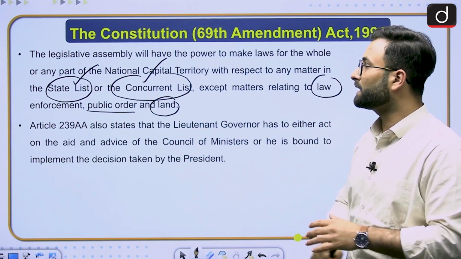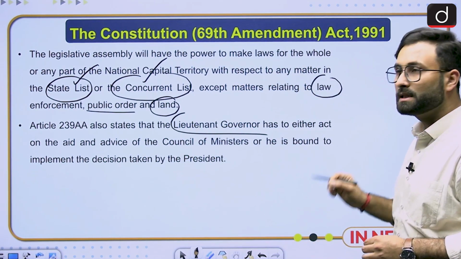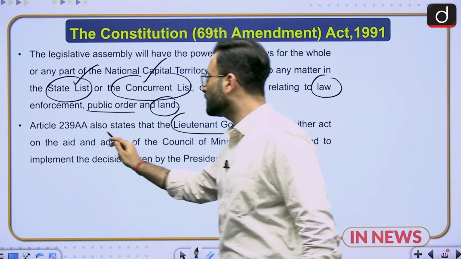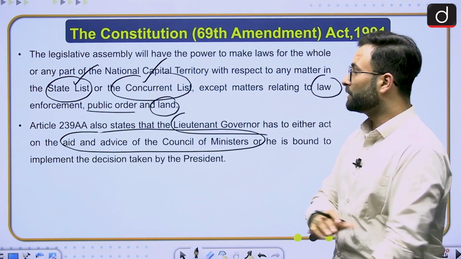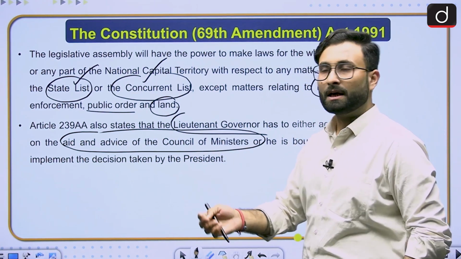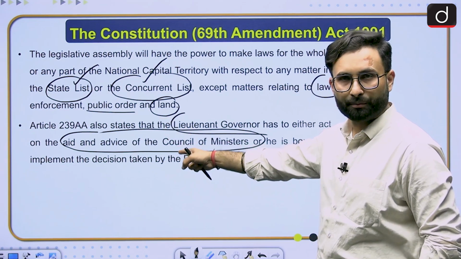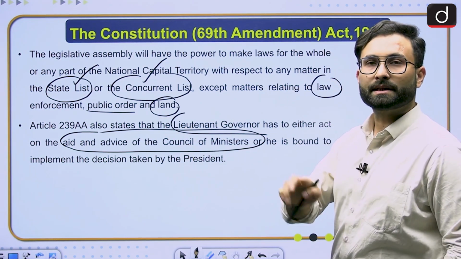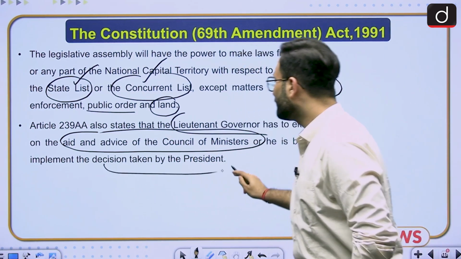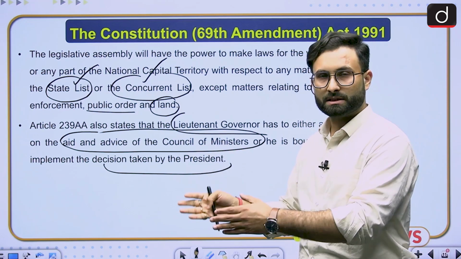Okay, Article 239AA also states that the lieutenant governor has to act on the aid and advice of the council of ministers of Delhi. When we talk about the government of Delhi, they will have a council of ministers. So either the lieutenant governor will act on the aid and advice of the council of ministers, or he will be directly bound by the decision taken by the president, because ultimately the administration of the union territory is with the president only.